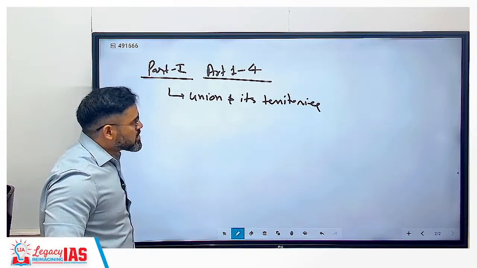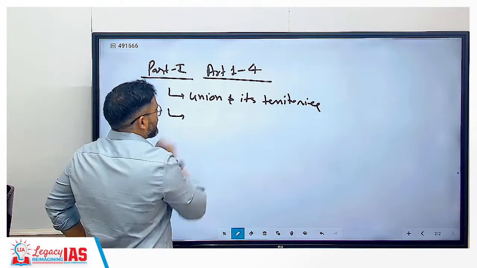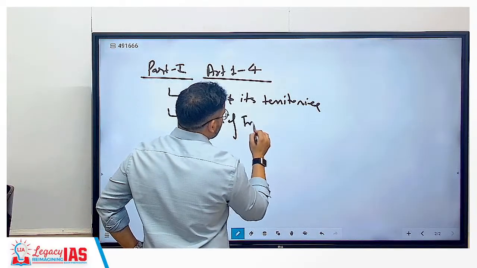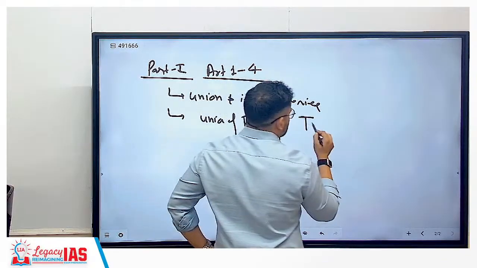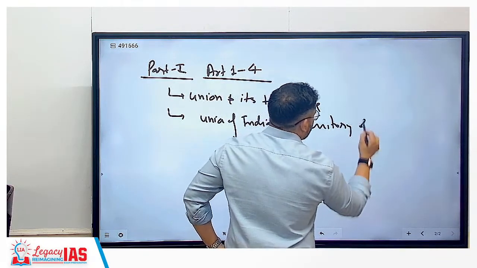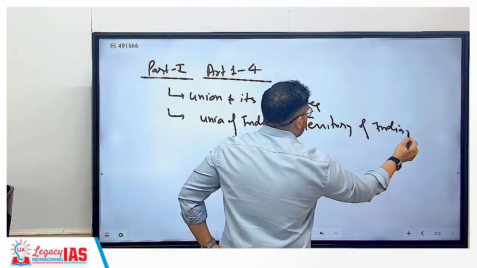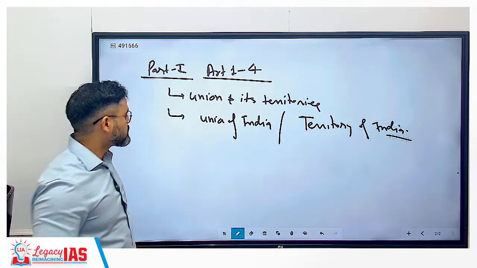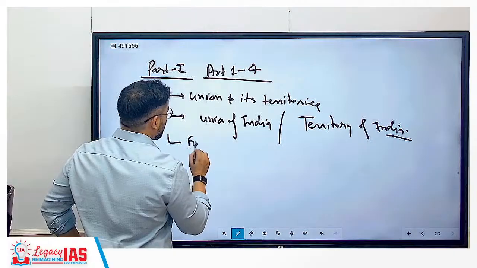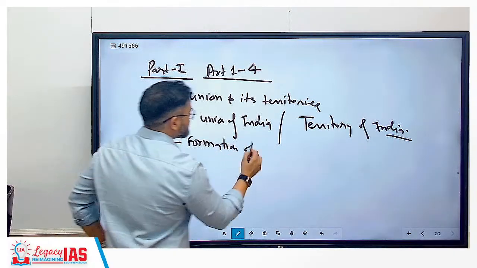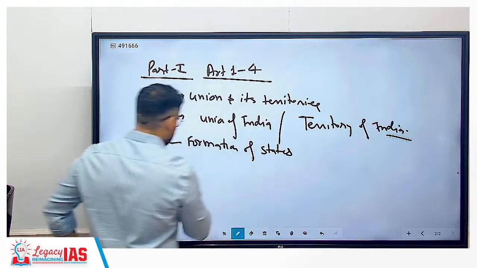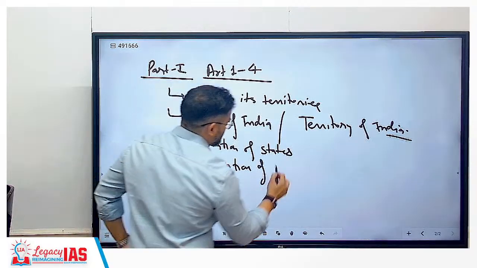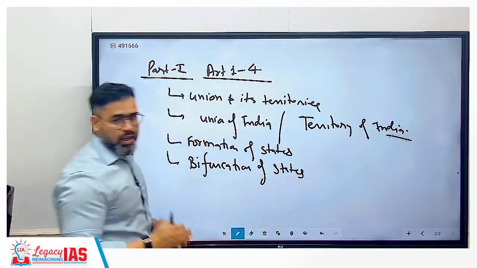So under Union and its territories, you are going to cover what is the Union of India. We will cover what is the territory of India, and what is the difference between the two, we will cover here itself, correct? Then we will cover formation of states, bifurcation of a state, like